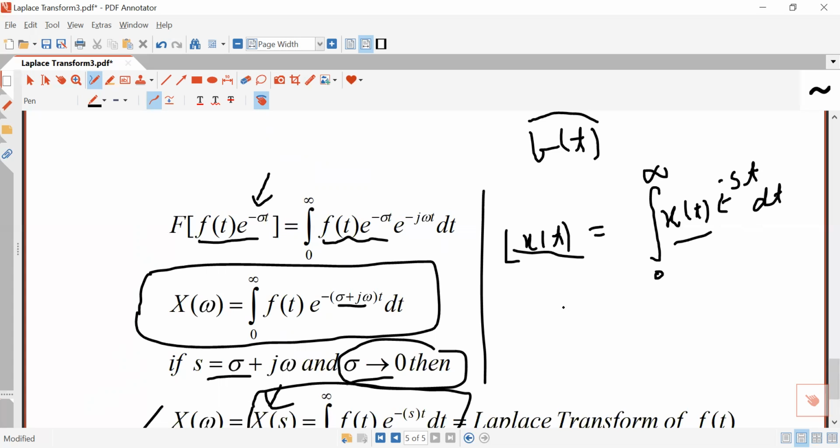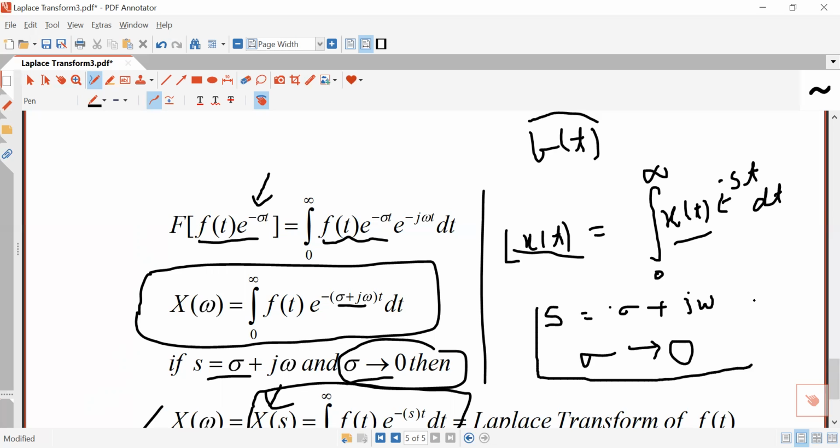But you must remember here s is equal to sigma plus j omega, sorry, s is not minus sigma, it is sigma plus j omega with sigma tending to 0. So in this way, for a signal for which the Fourier transform is not possible, you can get its Laplace transform by this limiting approach. And this is called the Laplace transform of a signal.